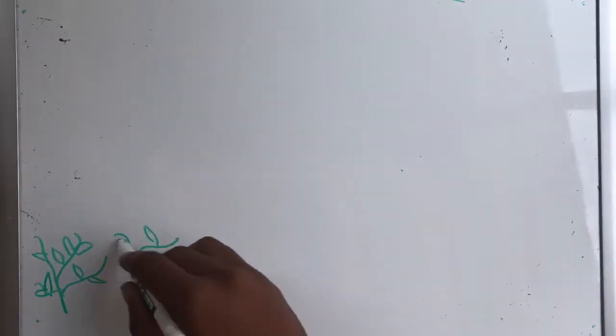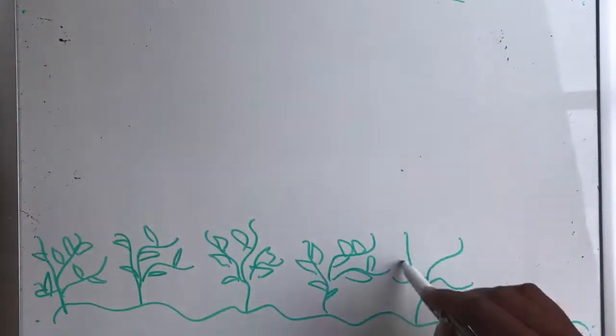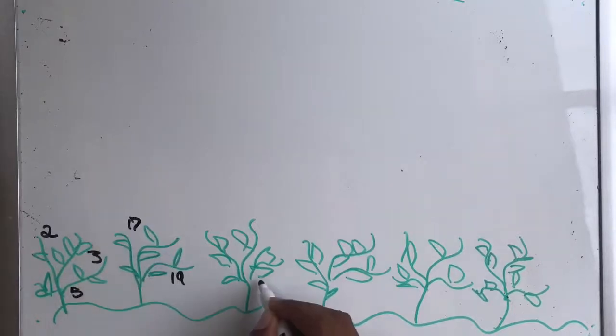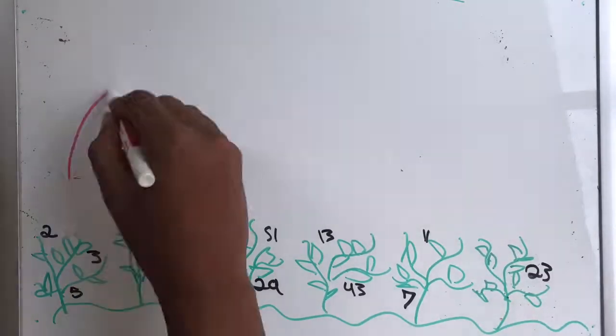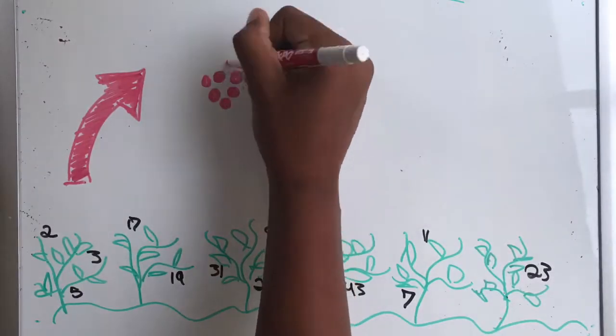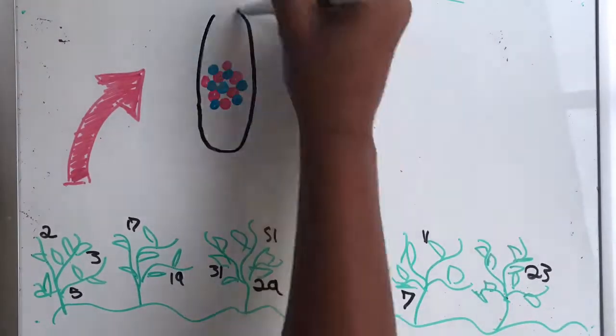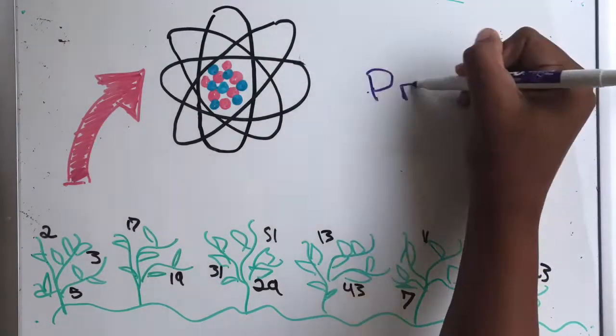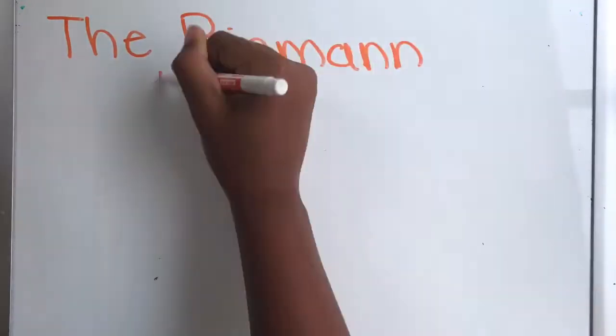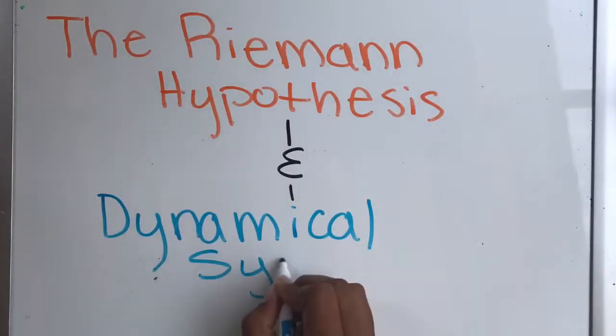Have you ever wondered why primes just keep showing up like weeds? Why they have a seemingly no pattern? Well, I'm about to show you how these mysterious numbers could very well be explained by the energy levels of atoms. The Riemann hypothesis and dynamical systems.